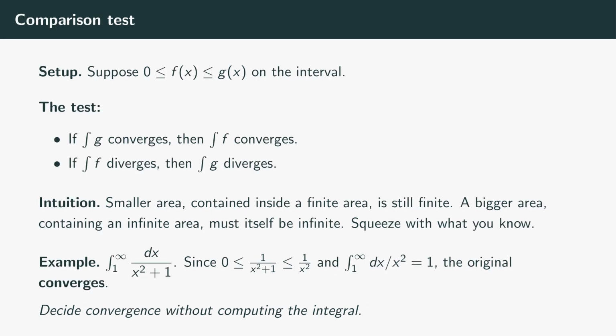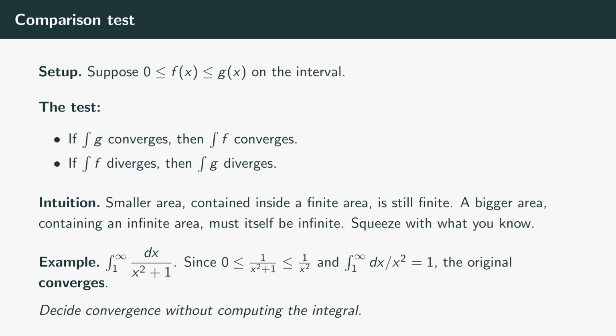Most improper integrals you meet in practice have no elementary antiderivative. The Gaussian e to the negative x squared, 1 over the quantity 1 plus x to the fourth, sine of x over x, none of these have antiderivatives you can write down. So how do you decide whether they converge? Two tests do most of the work. The first is the comparison test, and it works like this.